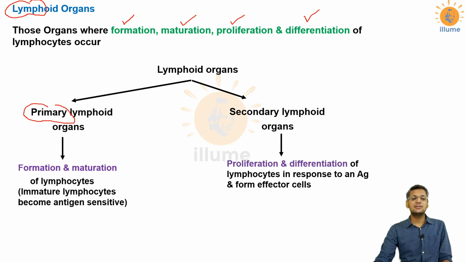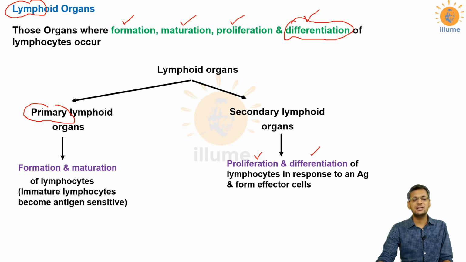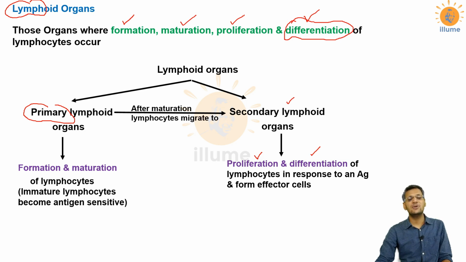In secondary lymphoid organs, there is proliferation and differentiation of lymphocytes. And here, as I told you, in differentiation, T cells differentiate into four different types: cytotoxic, helper, memory and suppressor. B cells differentiate into plasma B cells and memory B cells. So that's why they are called secondary lymphoid organs. Proliferation and differentiation is a function of secondary lymphoid organs, and formation and maturation is a function of primary lymphoid organs. After forming and maturing in primary lymphoid organs, these lymphocytes will now move towards secondary lymphoid organs.